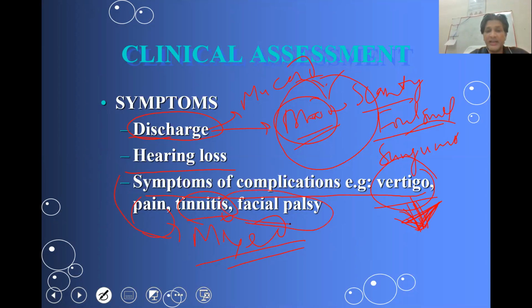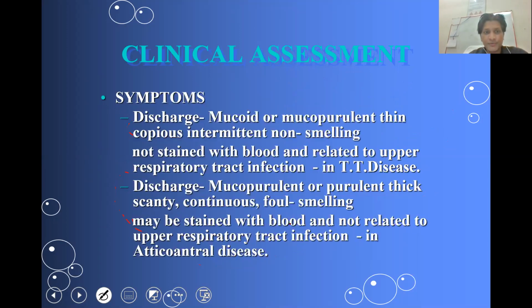Facial palsy is again a feature more commonly traced with cholesteatoma. So the discharge, as I have already discussed, will be mucoid or mucopurulent, non-foul smelling, and copious. A heavy discharge you will see in the case of a safe CSOM or tubotympanic type.